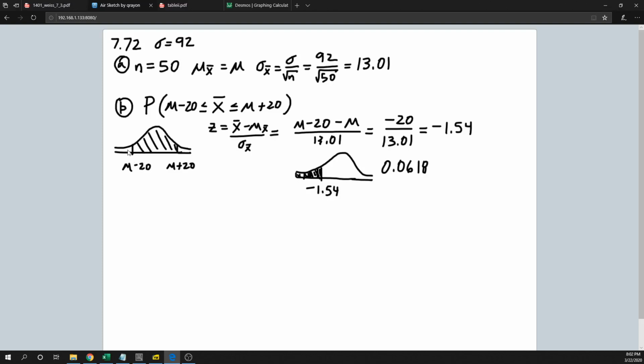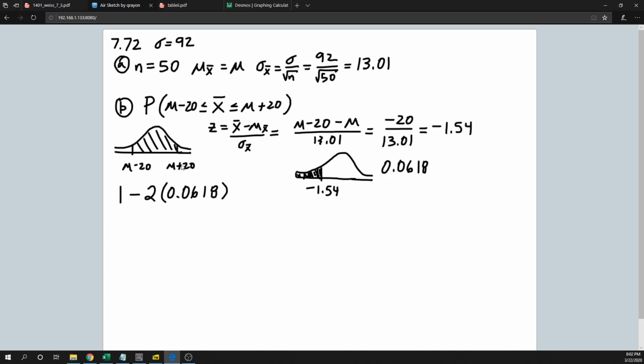I also know that it's equal to this area over here that I do not want. Okay. Not only that, I know it's equal to this area right here as well, this part over here to the right. And I know the total area underneath this curve is equal to 1. So what that means is that I can take 1, the total area under the curve, and subtract out 2 times 0.0618. Why 2? Well, because I'm taking away this piece right here and this piece right here, which I know are equal to each other because of the symmetry of the normal distribution.